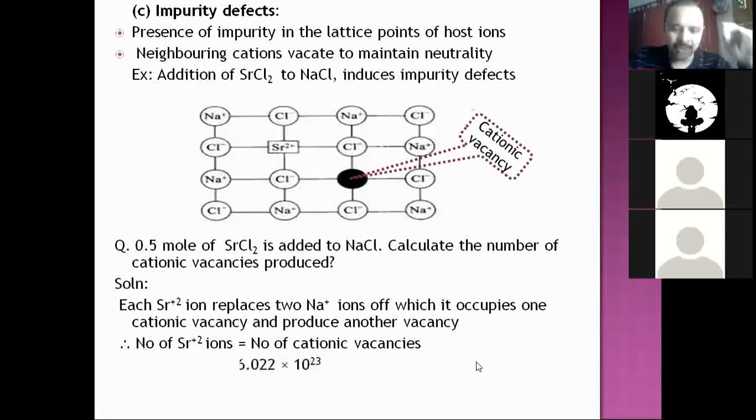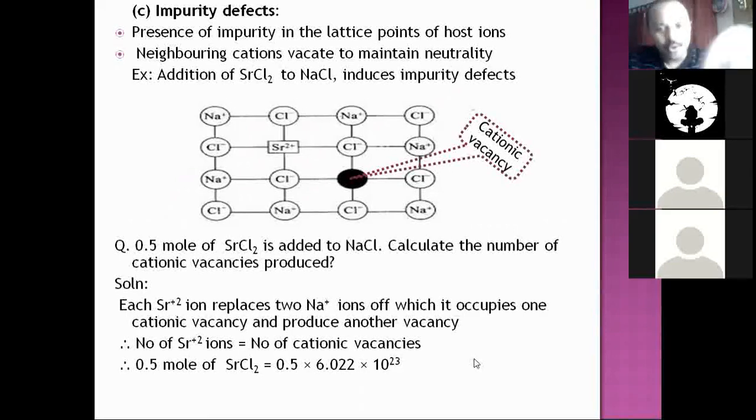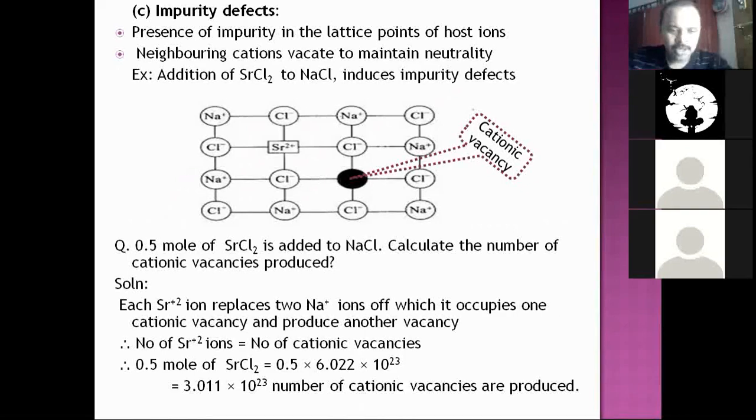That is an important conclusion. So 0.5 mole of strontium chloride would give 0.5 mole of cationic vacancies. One mole is Avogadro number. 0.5 into 6.02 into 10 raised to 23 would be equal to 3.011 into 10 raised to 23 cationic vacancies. Is it okay? The same problem is there in your material. No need to write.